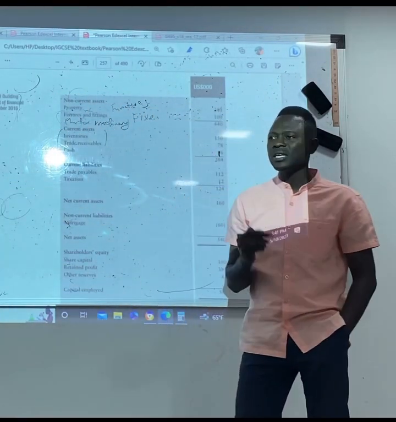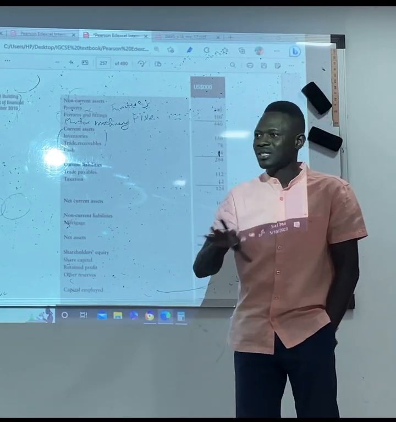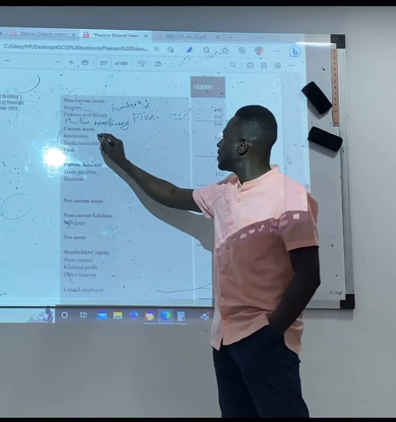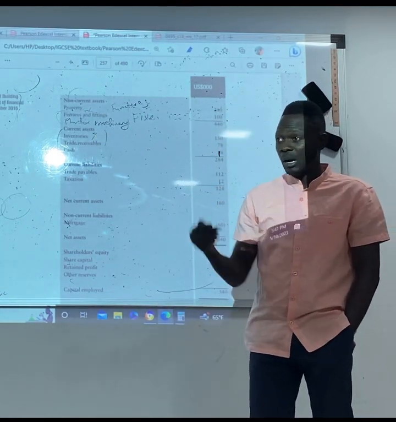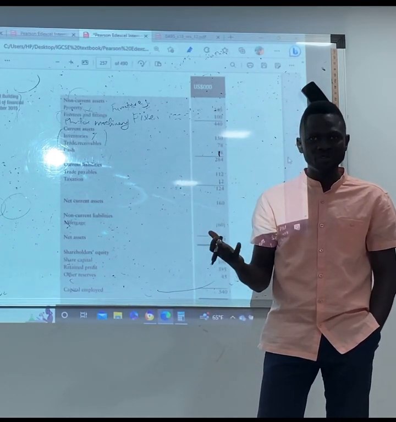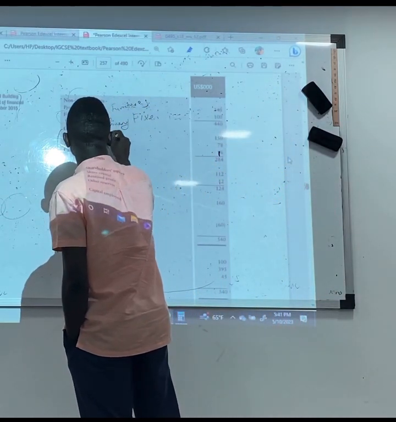Why do we call them current assets? We call them current assets because they can only last less than a year. They can't last more than a year with the business. Example, inventories. These are the stocks that we are selling as a business, the stocks we have. These are the inventories.